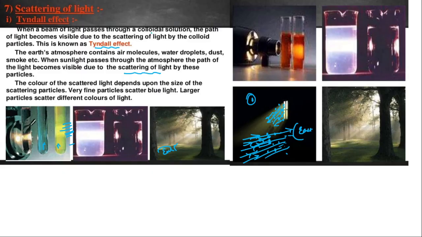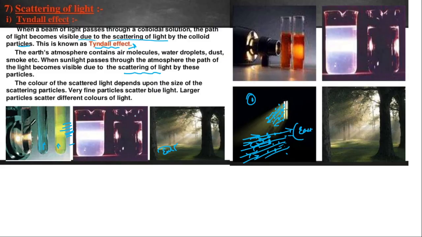When a beam of light passes through a colloidal solution, okay, the path of light becomes visible due to the scattering of light by the colloidal particles. So when it collides with the dust particles, or whatever particles are present on the path of these rays, then the scattering of light takes place. Due to this the Tyndall effect takes place, okay.